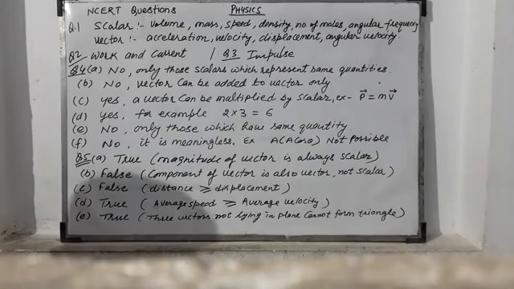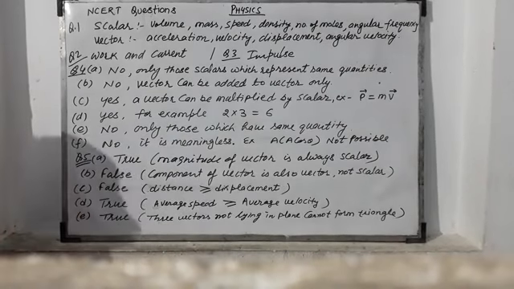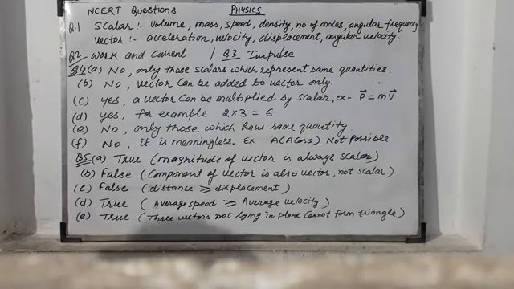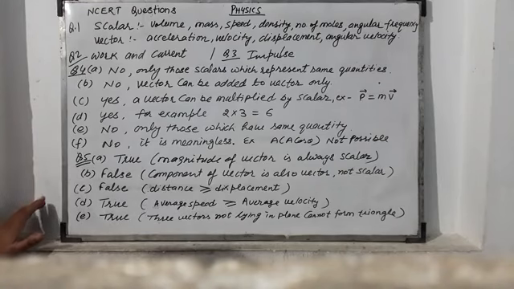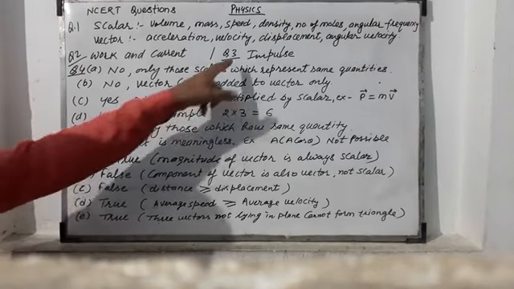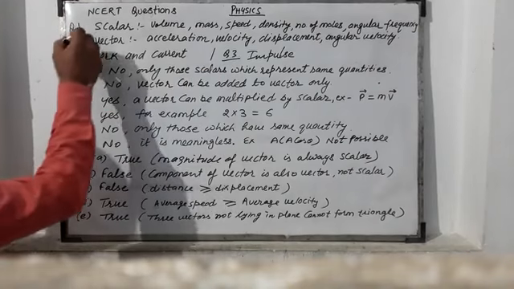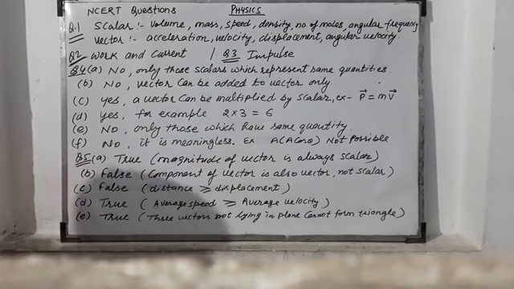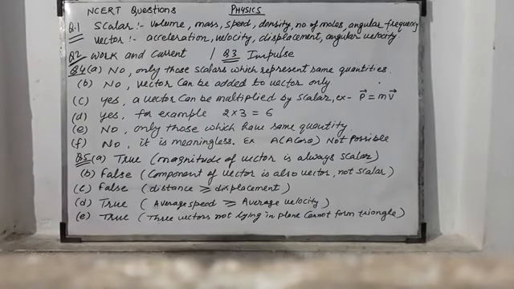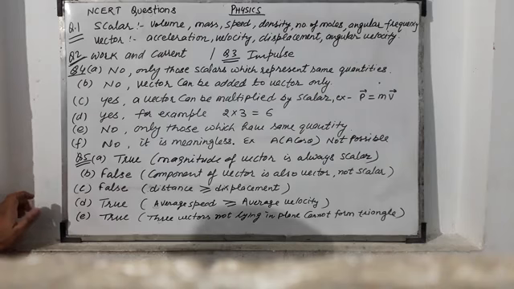Good morning, students. Today we will solve the numericals from the exercise of NCERT. In question number 1, 2 and 3, some quantities are given to you. Only you will identify the scalar or vector quantities. So, in question number 1, some quantities are given from which you identify scalar quantities or vector quantities.